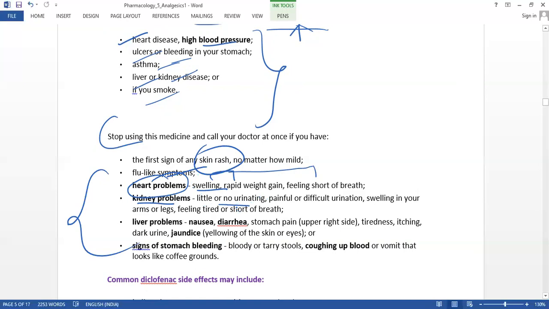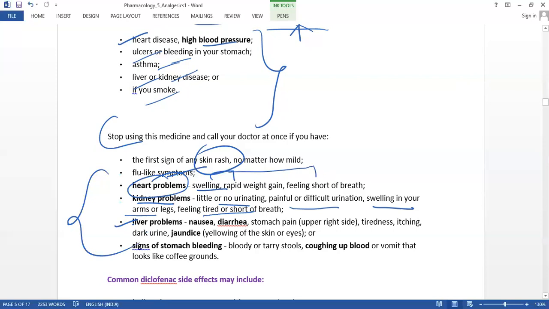So these are the symptoms you are getting: painful and difficult urination. They may feel pain and swelling in the arms and the legs, and they may easily get tired, and breathing may also be difficult for them. And the other main thing is a liver problem.